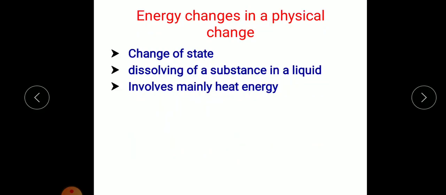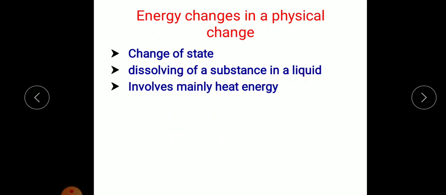Now, energy changes in a physical change. That means how there is a change in energy when you have a physical change. Usually, in a physical change, there is a change of state, either from solid to liquid or from liquid to gas, and dissolving of a substance in a liquid is also a physical change.